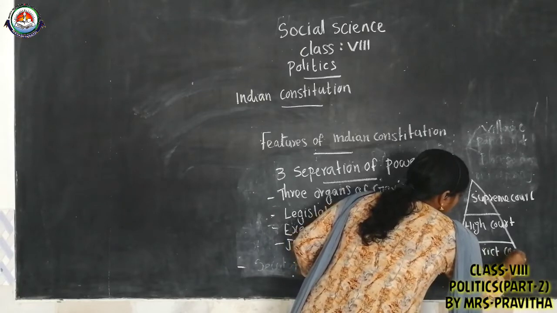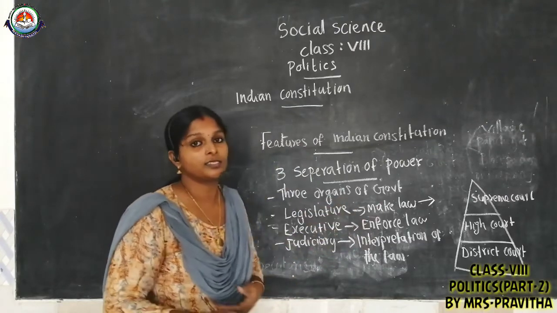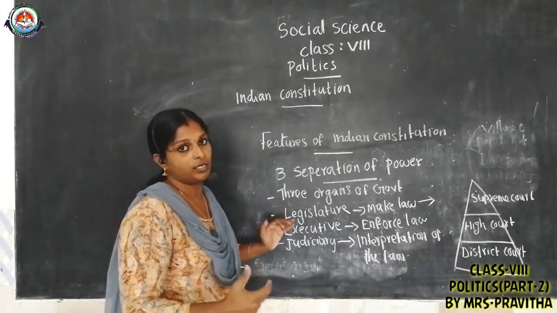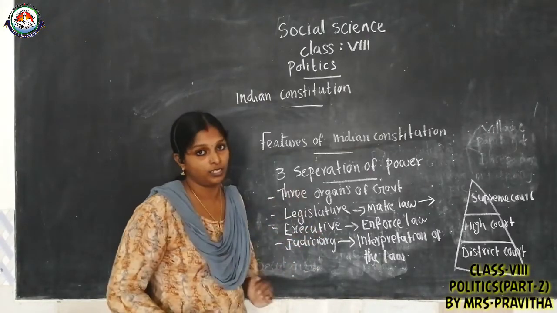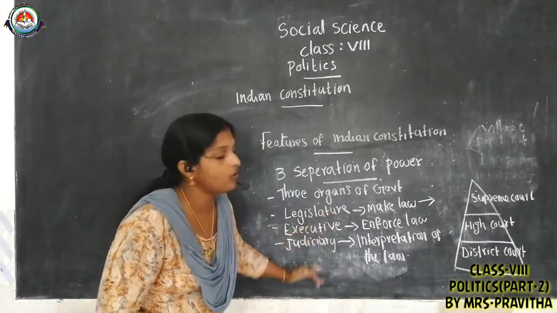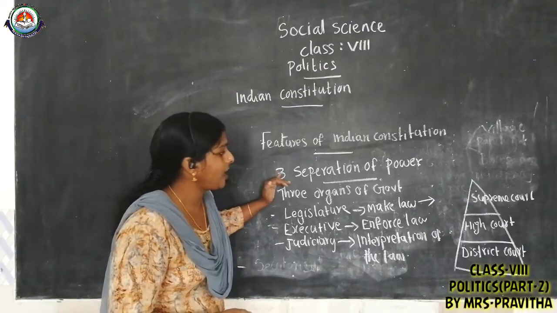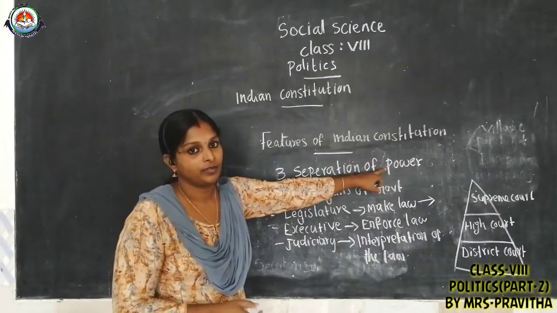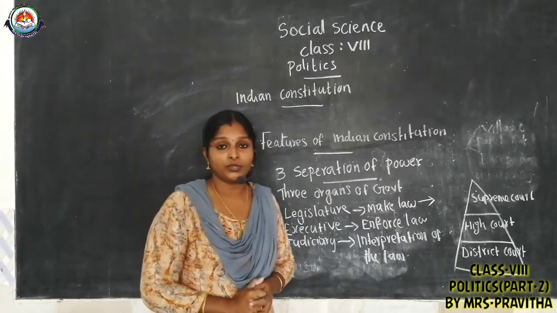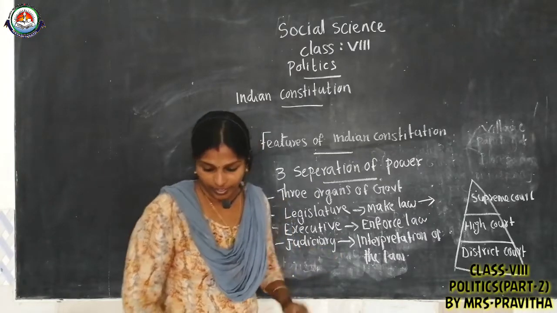The judiciary will include these 3 levels of court. Every one of the 3 organs does its own work, and only then will the administration run smoothly. If any problem arises, they will check and balance the power between these 3 organs. So I think, children, you got an idea about separation of power. Power is separated between 3 organs of government: legislature, executive and judiciary. Can we take the next feature?